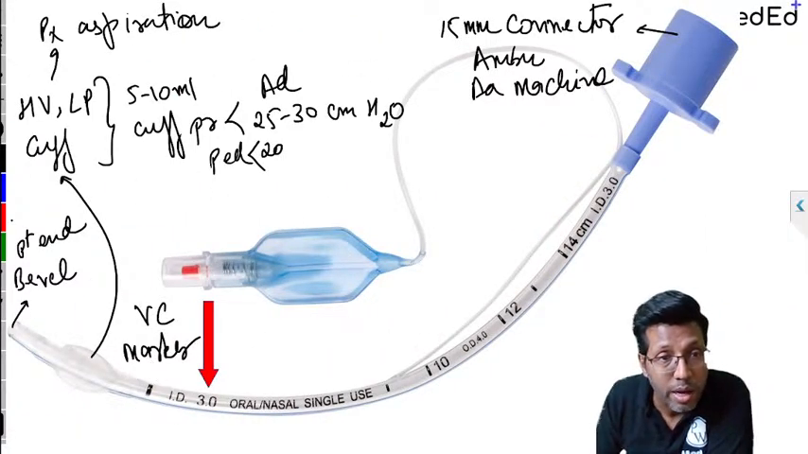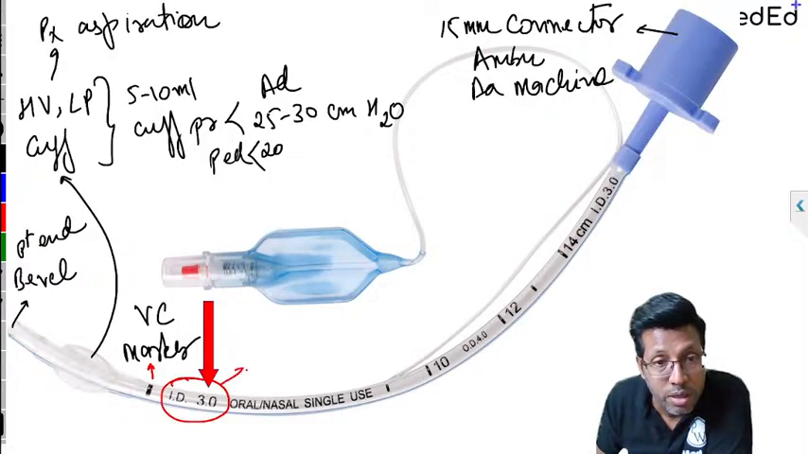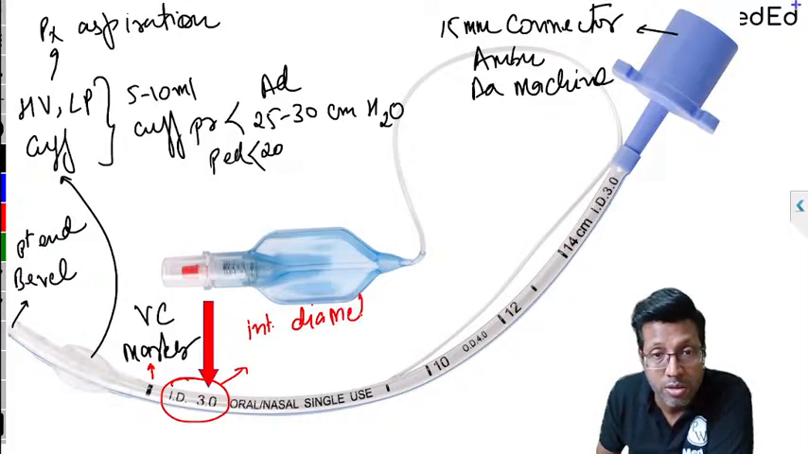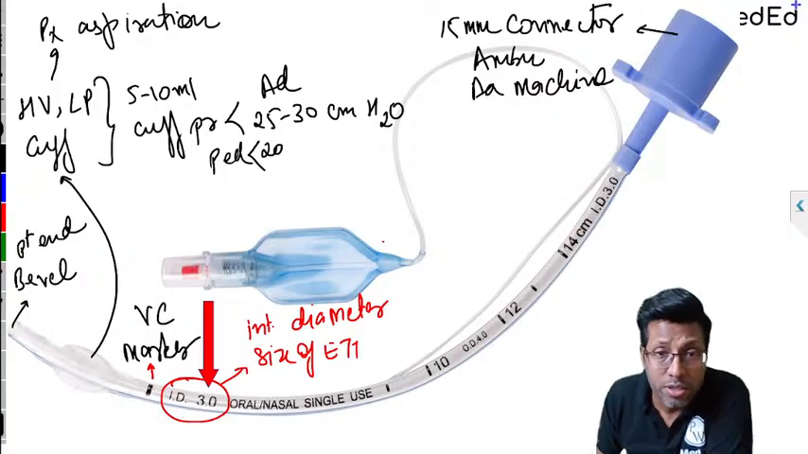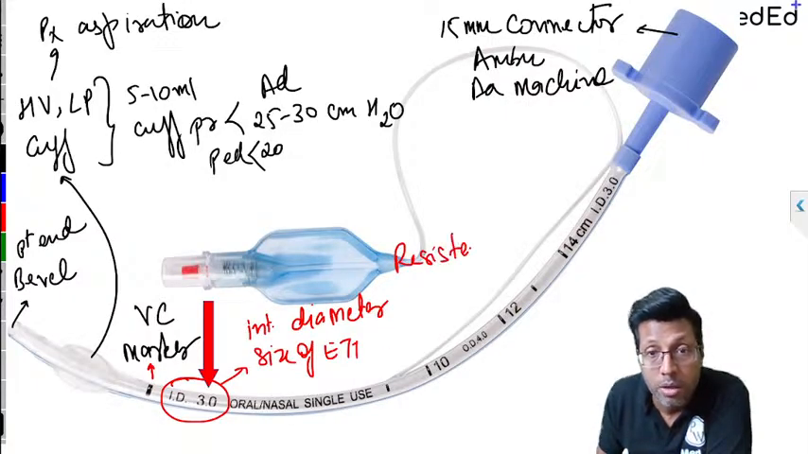So this was our vocal cord marker. The next is ID written, ID. That ID is basically the internal diameter. Internal diameter is nothing but the size of endotracheal tube, right? Also, resistance of endotracheal tube is inversely proportional to the internal diameter. Resistance of the endotracheal tube is inversely proportional to the internal diameter. Okay, remember that. And internal diameter tells you the size of endotracheal tube.